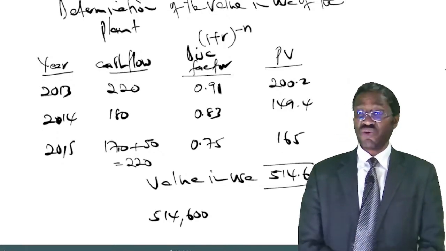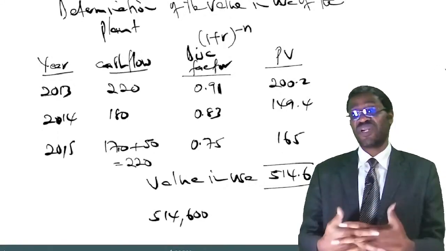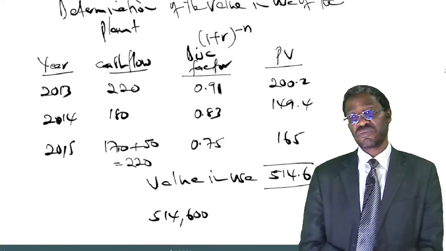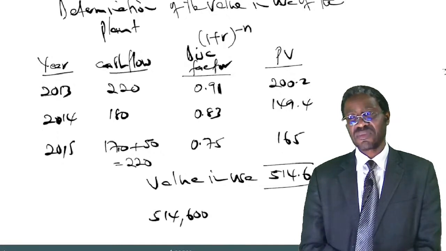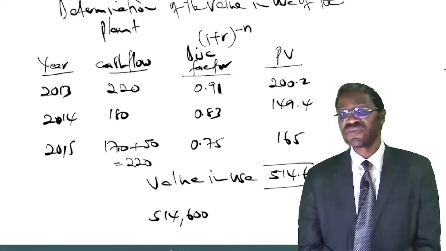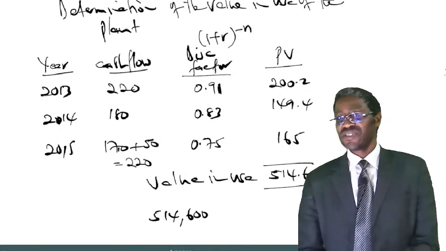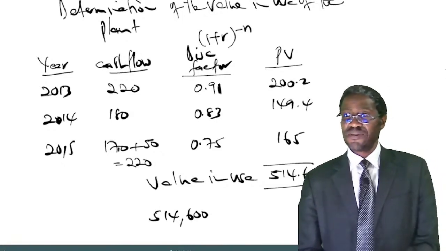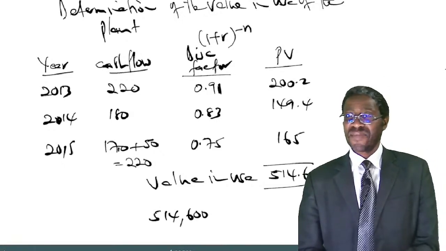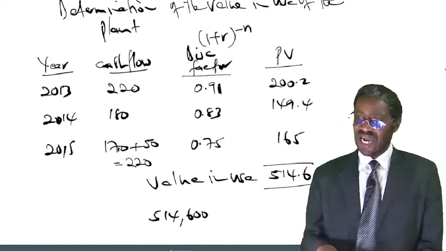What have you concluded as to whether this plant has suffered an impairment loss or not? Somebody says no. Somebody has to give me an opinion. No. Good. Now, listen.